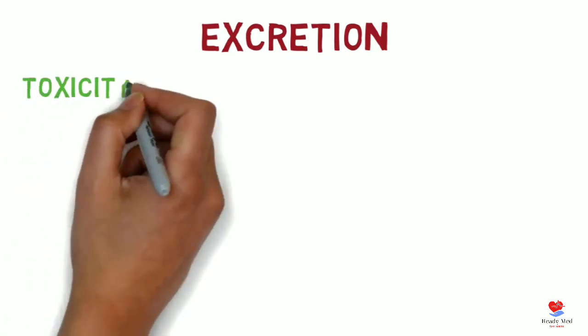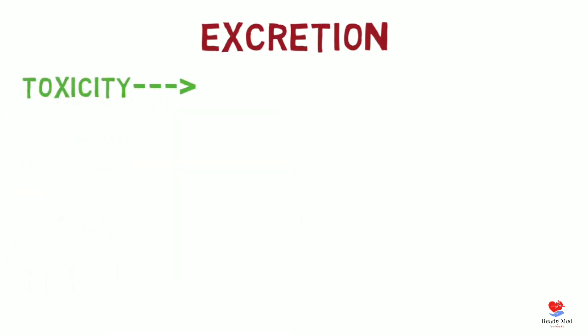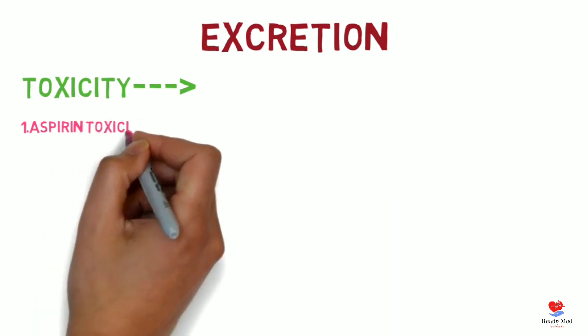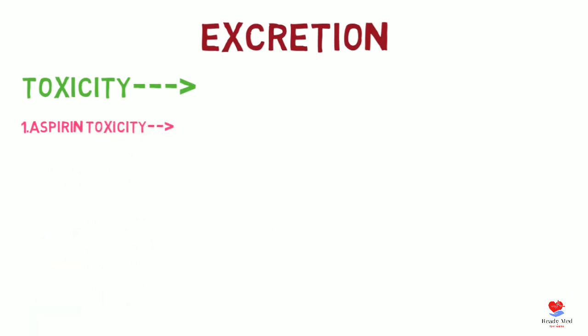Now the last concept of pharmacokinetics, which is excretion, the removal of the drug from the body. In this we talk about toxicity. If toxicity of an acidic drug like aspirin occurs, what can we do? We will try to make the medium basic with compounds like NaHCO3. NaHCO3 will make the medium basic.